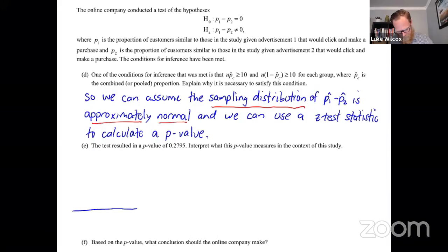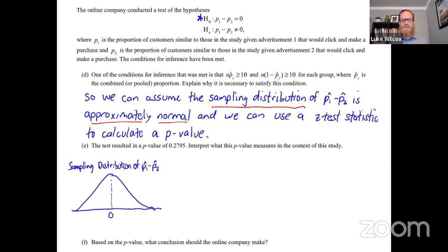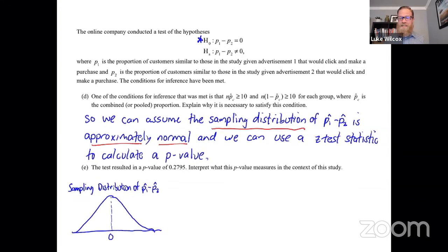So here's the picture. Let's suppose we had our sampling distribution, which we just decided was approximately normal. And just to make this very clear, I'm going to label this as the sampling distribution of p1 hat minus p2 hat. Now, when you calculate the p-value, remember, we always assume that the null hypothesis is true. And if the null hypothesis is true, then p1 minus p2 equal to 0 would be the mean of the sampling distribution.